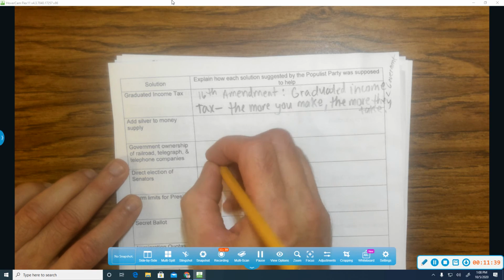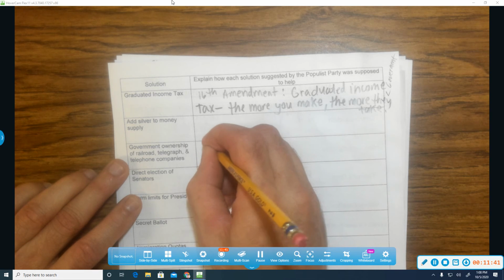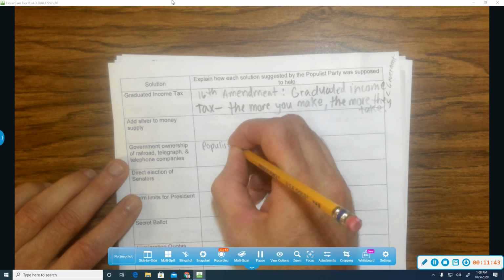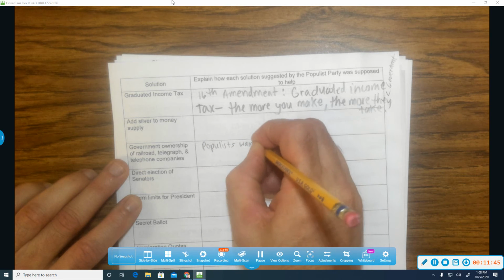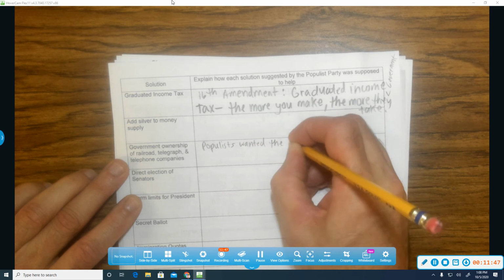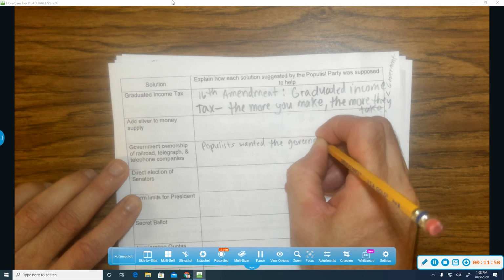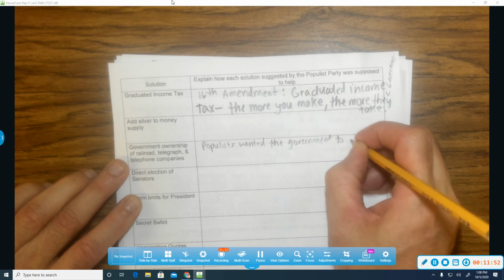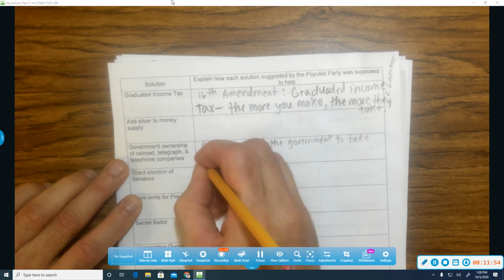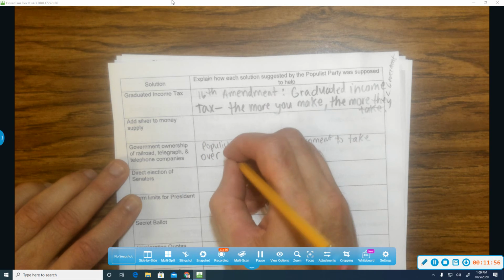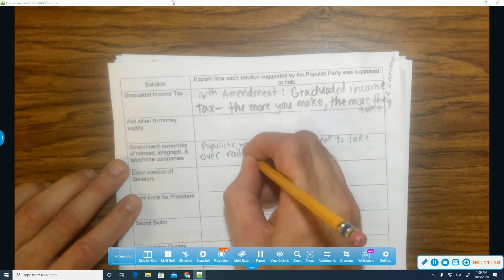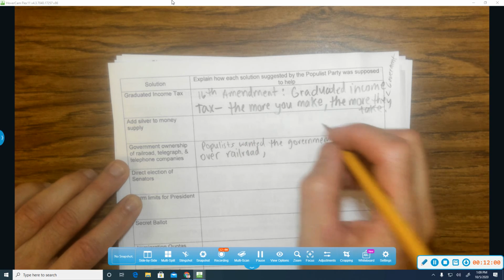All right, so government ownership. Populists wanted the government to take over railroads, which are still private today. That didn't happen.